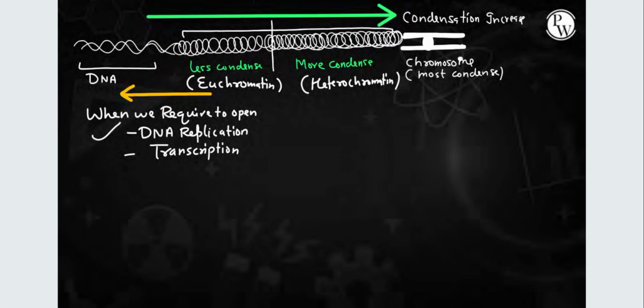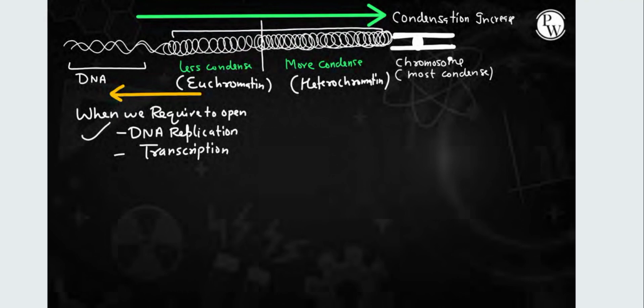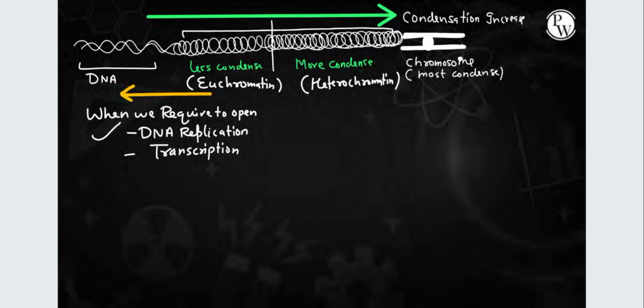Now if we talk about the condensation level, the least condensed form of genetic material is DNA. After that, compared to DNA, euchromatin is more condensed, and compared to euchromatin, heterochromatin is even more condensed, and the highly condensed form of DNA is chromosome. It is the most condensed form of DNA. So condensation increases from DNA to euchromatin to heterochromatin to chromosome. Now, when we need to open this chromatin during DNA replication and transcription, we need to decondense this chromatin to replicate the DNA strands.